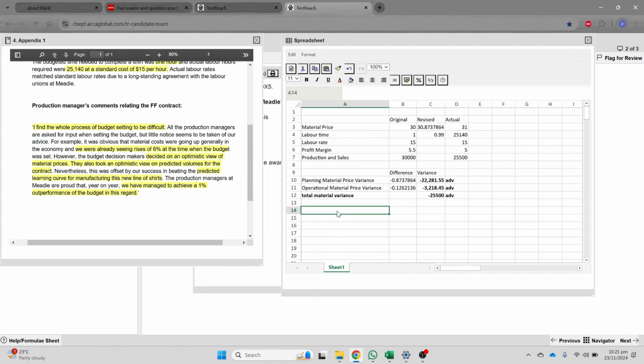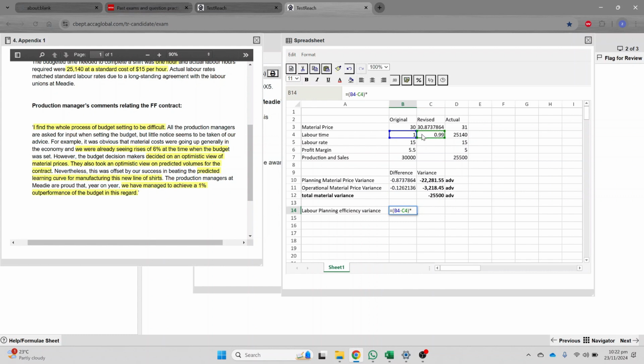All right. Now we'll move towards labor, right? Labor planning efficiency variance. Labor planning efficiency variance means that labor should have taken 1 hour, but labor actually took 0.99 hours.